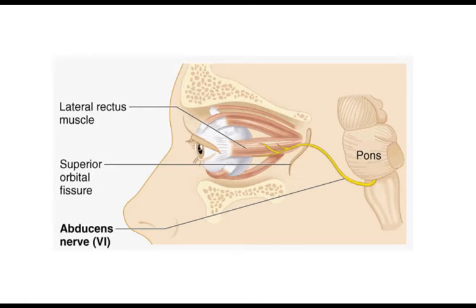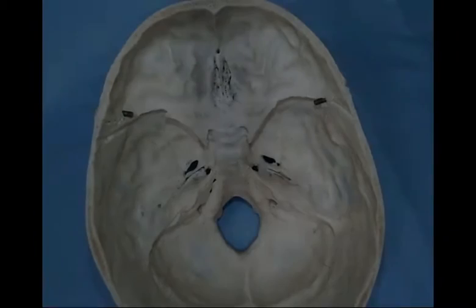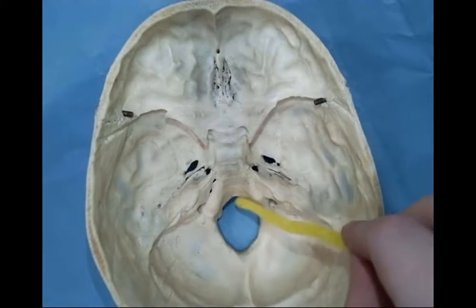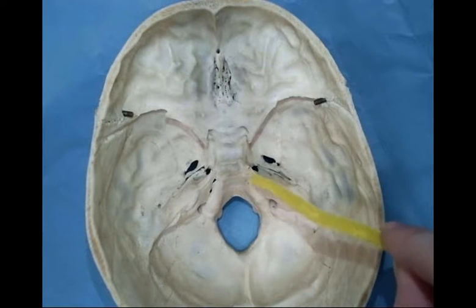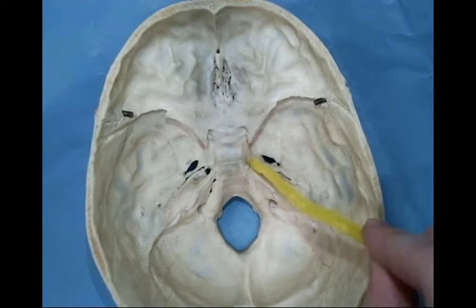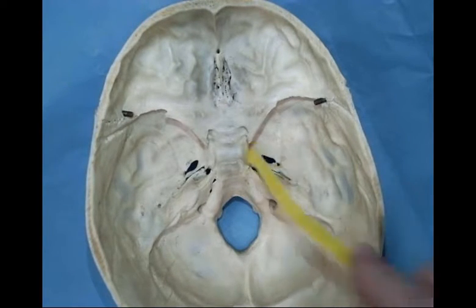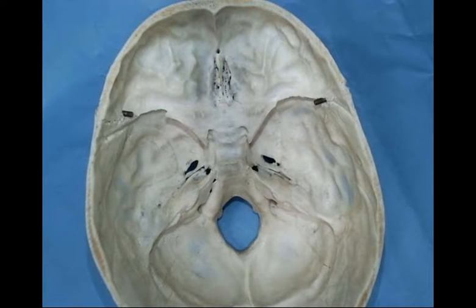The sixth cranial nerve, the abducens nerve, emerges from the abducens nucleus at the junction of the midbrain and the pons. The abducens nerve has the longest intradural course of all the cranial nerves. It pierces the dura mater, covering the clivus, and continues forward, bending sharply over the crest of the petrous part of the temporal bone, creating a path that looks like this.